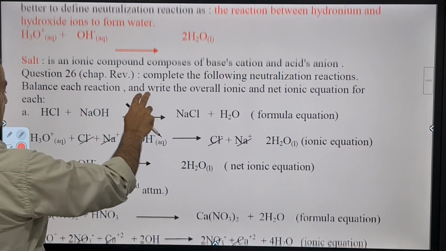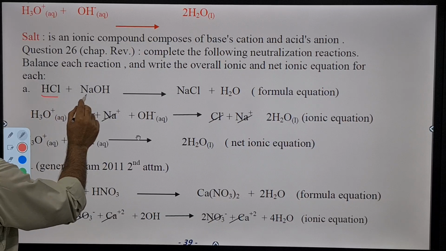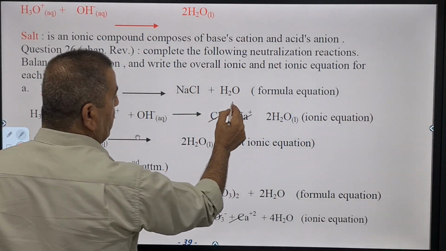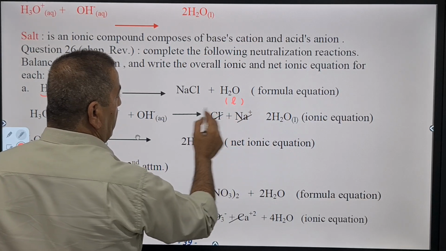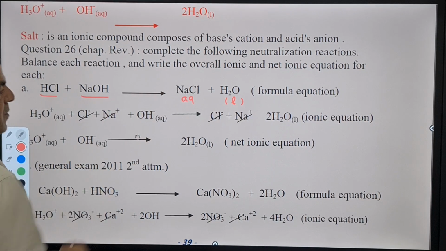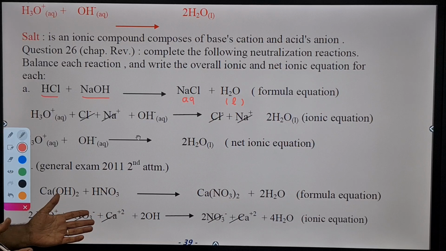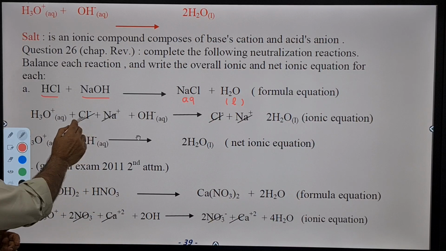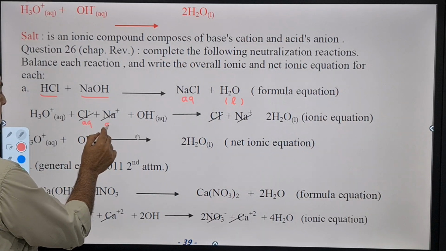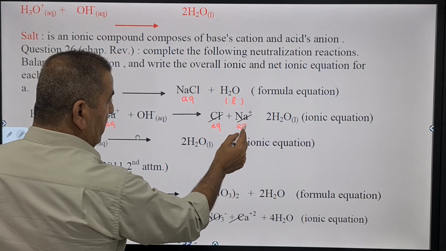For example, we have the neutralization reaction between hydrochloric acid and sodium hydroxide. They produce NaCl and water. Okay, water is liquid. But this is aqueous, which means the positive sodium and the negative chloride are free in the solution. That's why we're going to remove them. Why? Because simply this is aqueous and this is aqueous and keep aqueous. So that's why they were removed, they cancelled.